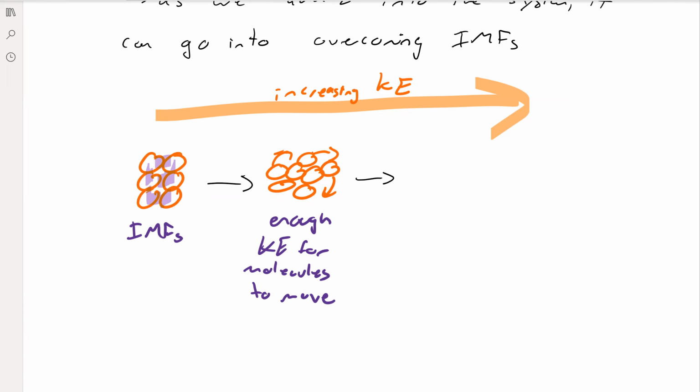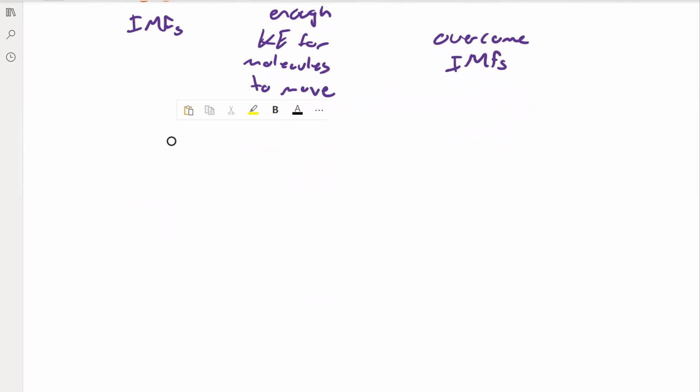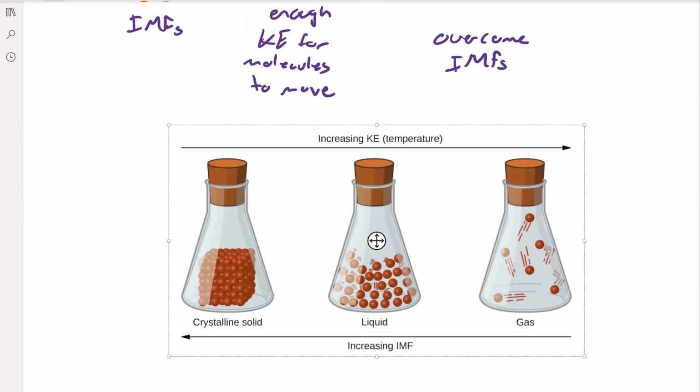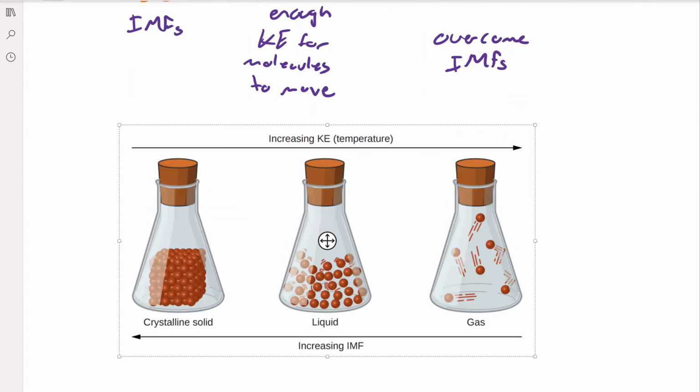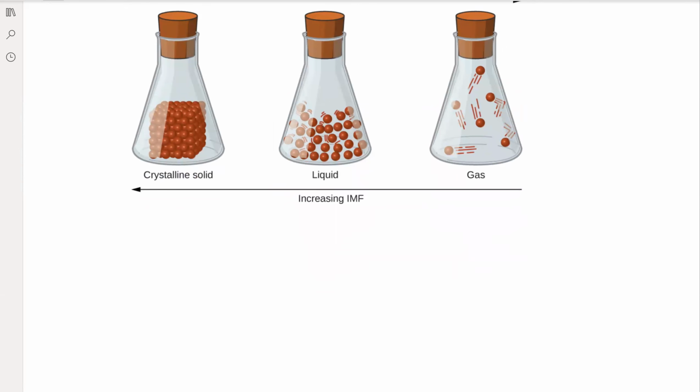And then finally, if we add in enough energy, we become a gas. And in this case, we've totally overcome or broken our intermolecular forces. And here's kind of the same picture just out of your textbook, much better illustrated, right? As you add more energy, you go from being a solid to a liquid to a gas, right?